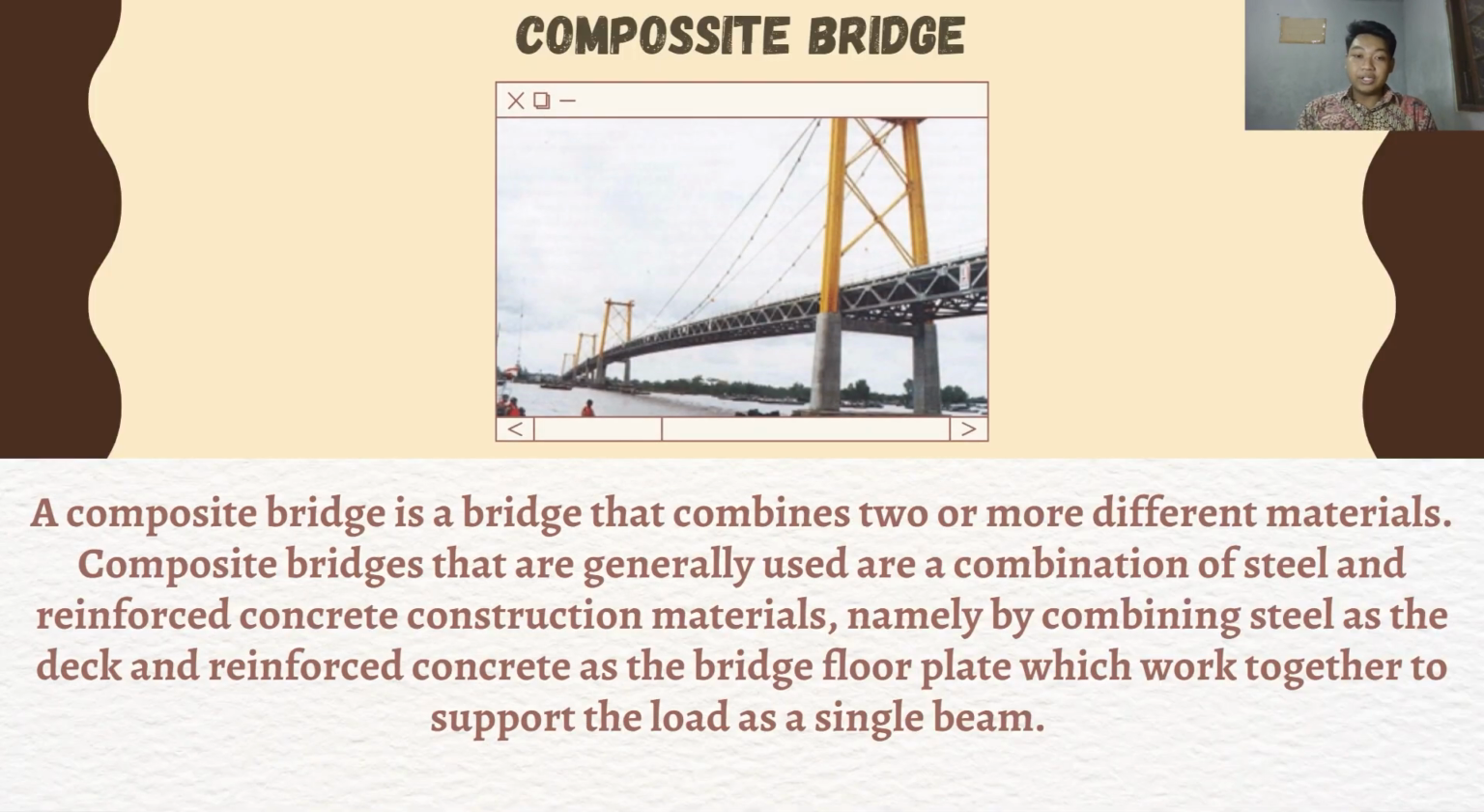Composite bridge. A composite bridge is a bridge that combines two or more different materials. Composite bridges that are generally used are a combination of steel and reinforced concrete construction material, namely by combining steel as the girder and reinforced concrete as the bridge floor plate, which work together to support the load as a single beam.